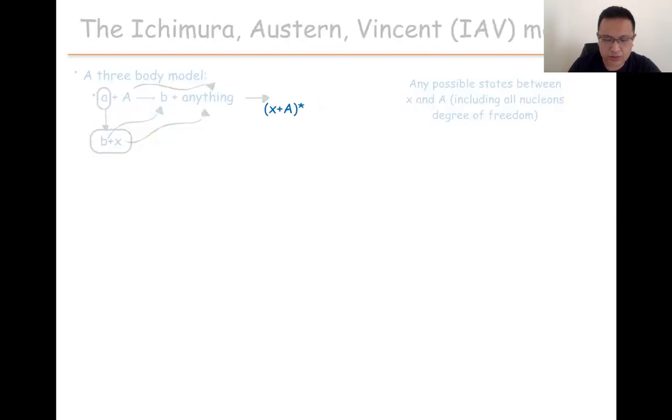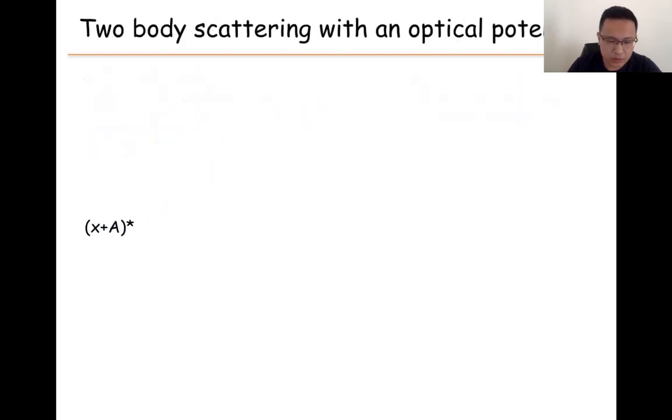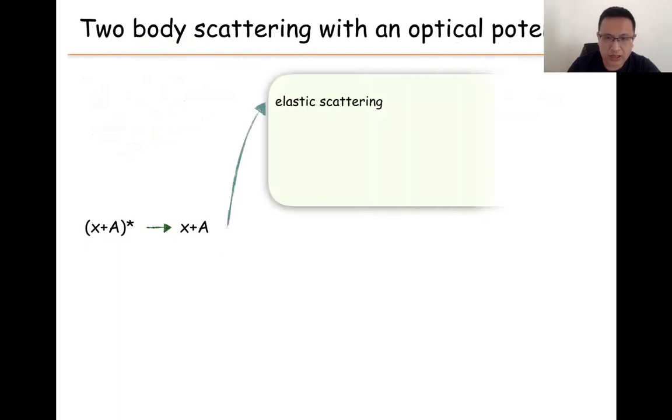So let's do a simple case. For example, we consider the two-body case, not the three-body case. Now we focus on two-body scattering with some optical potentials. So X and A in any possible state we can consider as an X and A two-body reaction. In the X and A two-body reaction with the optical potential, we know it has elastic scattering, which means the internal degrees of freedom of X and A do not change, only the relative coordinates change.